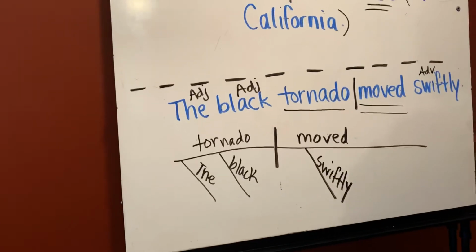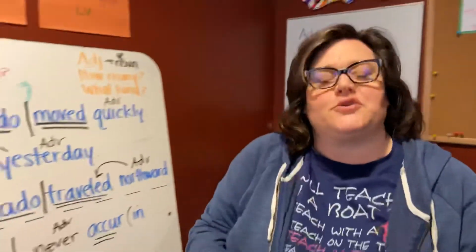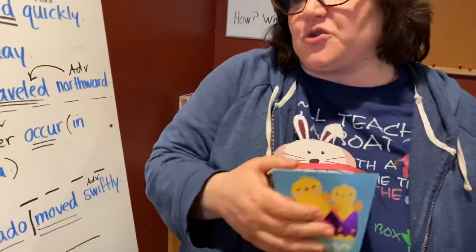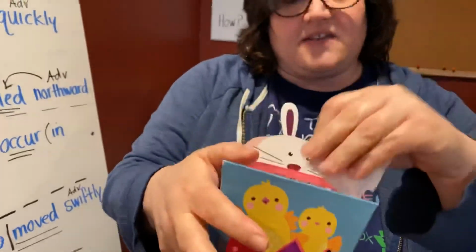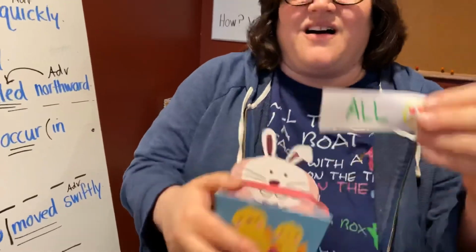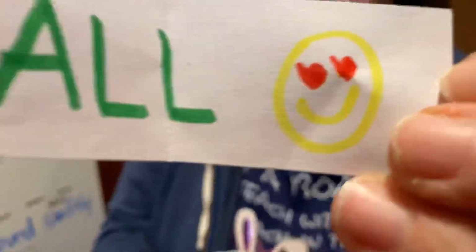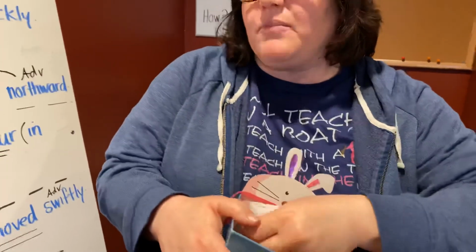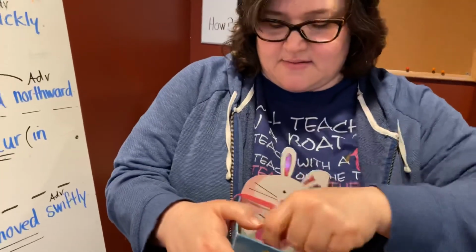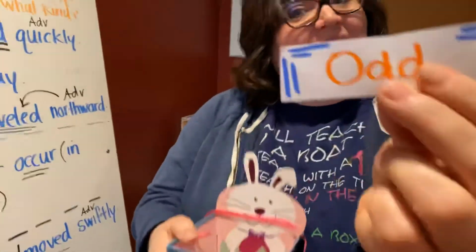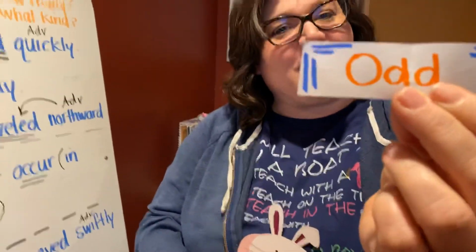Okay, 5th grade. Today you've got pages 235 and 236 to complete. I've got a special basket here, though, that is going to give some choices to you. Either the even questions or the odd questions or all. Boom, boom, boom. Look, it's a little emoji with hearts on there for eyeballs. Okay, so depending on what I draw is going to tell me what problems that you need to do today. Okay, you are going to do the odd problems. Okay, 5th grade, I'll see you soon.